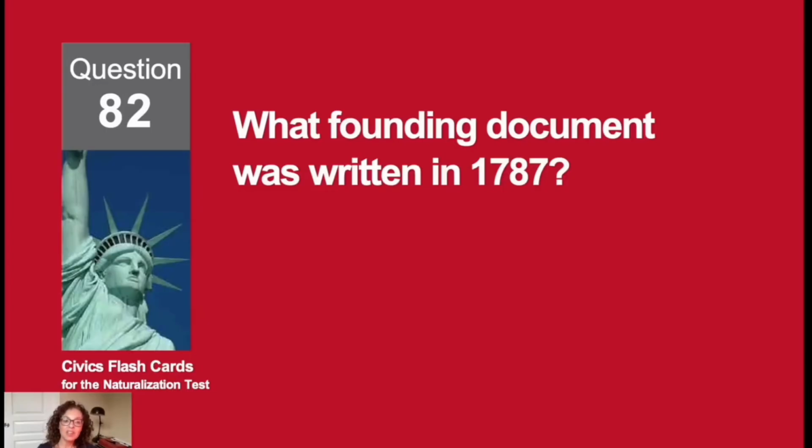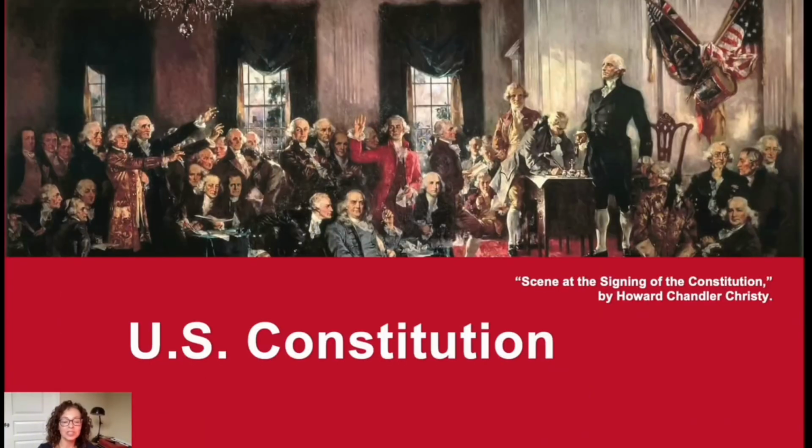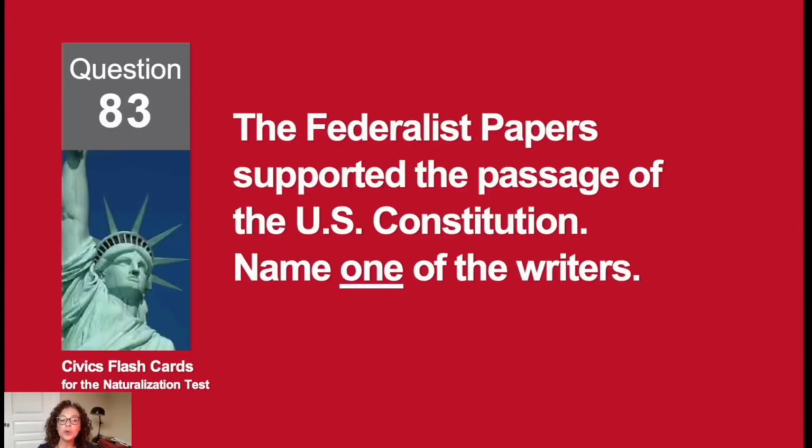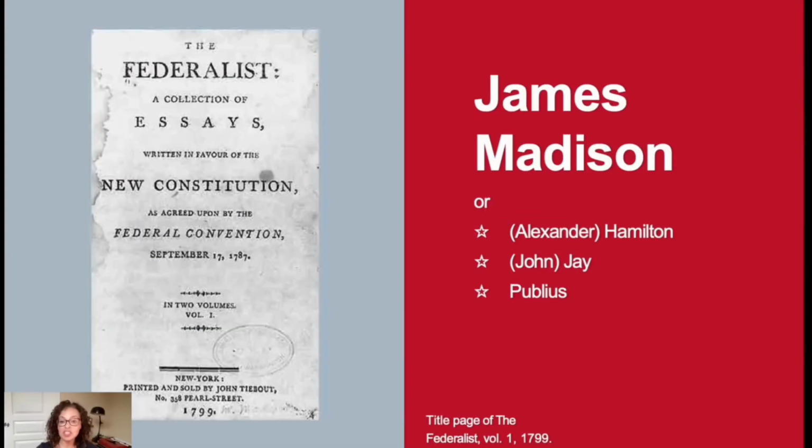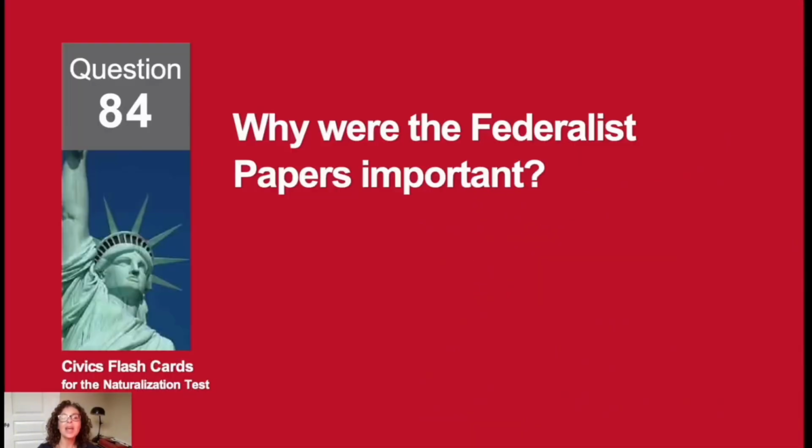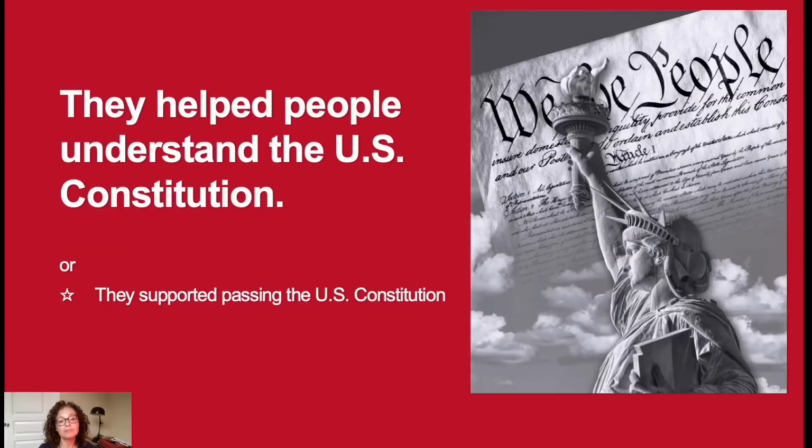What founding document was written in 1787? The U.S. Constitution. The Federalist Papers supported the passage of the U.S. Constitution. Name 1 of the writers. James Madison. Why were the Federalist Papers important? They helped people understand the U.S. Constitution.